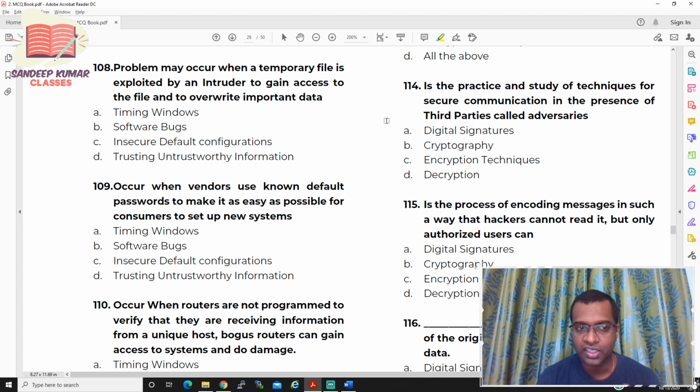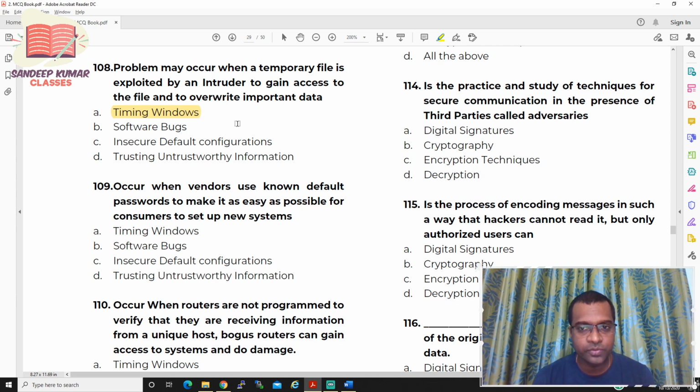It is not software bug, and it is not insecure default configuration, because insecure default configuration always pertains to hardware, so it doesn't come into this. Trusting untrustworthy information is about the routers. So option B is not correct, option C is not correct, option D is not correct. The right answer for question number 108 is timing window. What do you mean by timing window? Timing window is nothing but an intruder entering into our computer and trying to access these temporary files. That particular vulnerability is called timing window.